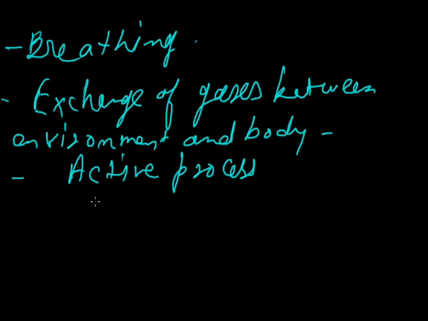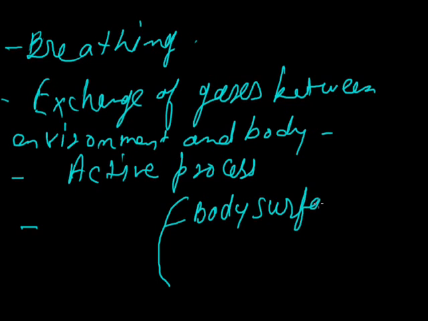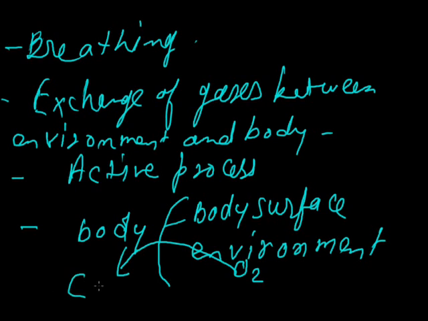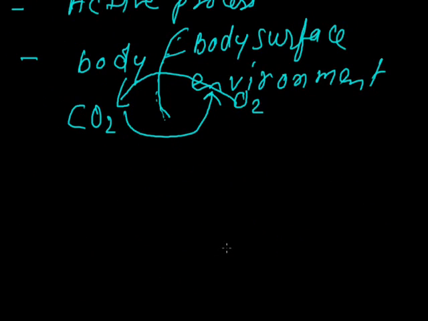Now, a simple process of breathing: suppose this surface is termed the body surface. Suppose this is the environment and this is the body. From the environment, the gas which comes inside is oxygen, and from the body, the gas which moves outside is CO2. So this surface is termed the body surface, and it is very important, because the gas exchange takes place between the body surface and the environment.